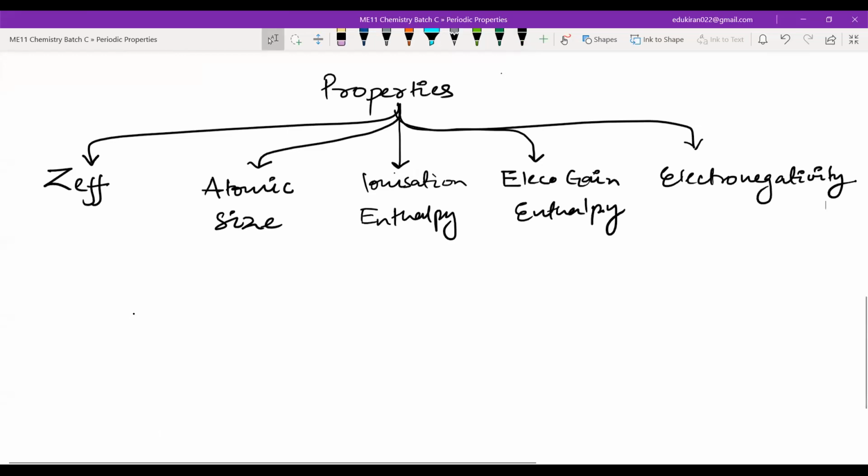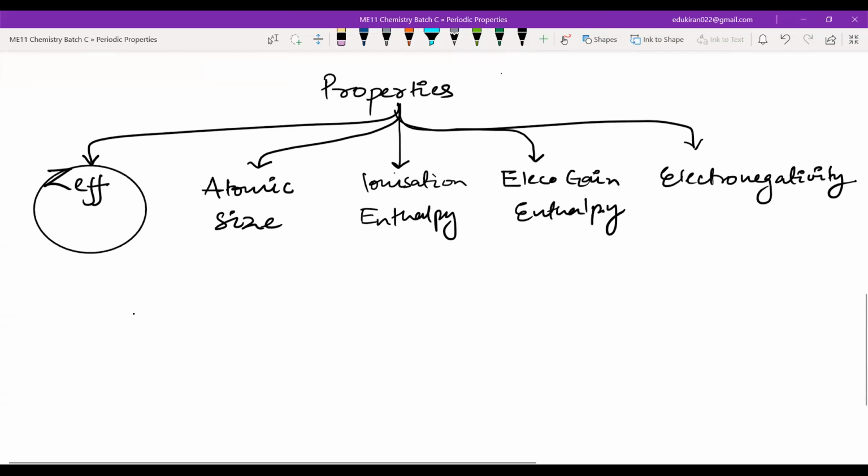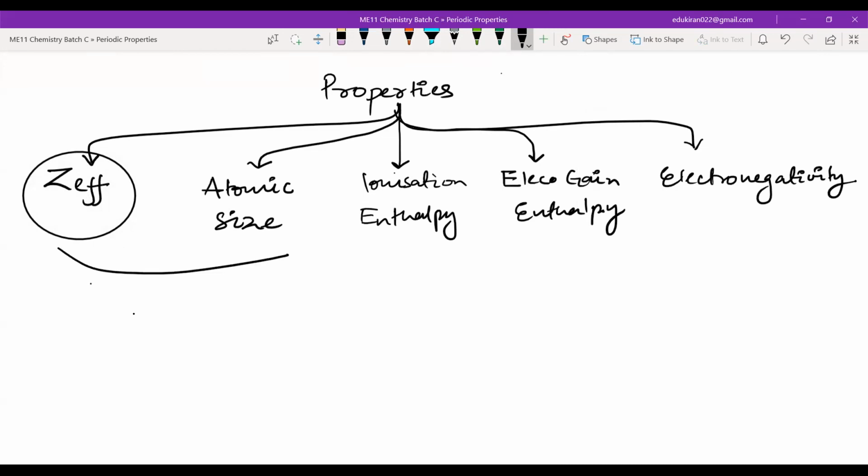So we will first start with Z effective, and I just want to tell you that Z effective is present in chapter 2. The NCERT has placed the Z effective in chapter 2, but I teach it in periodic properties because the continuity is very good here. If I teach Z effective and then atomic size, you can relate Z effective and atomic size very easily.